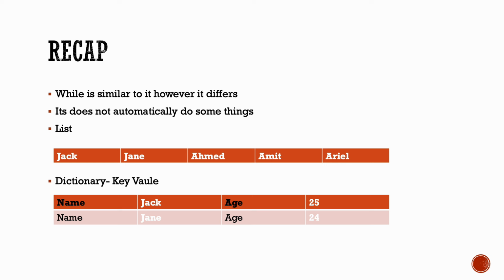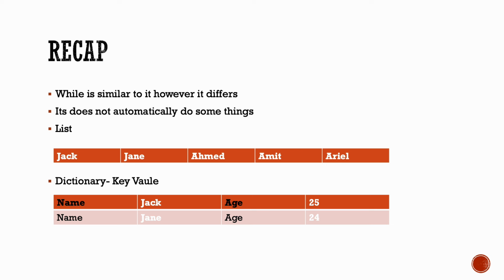So let's talk about the previous session. Just a quick recap, and to this effect, let's see the list. The list is Jack, Jane, Ahmed, Amit, and Ariel. This is just a list of names, like a list of students in a class or customers on an e-commerce website. Now, on the other hand, we have a dictionary.